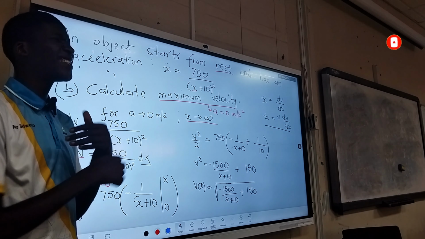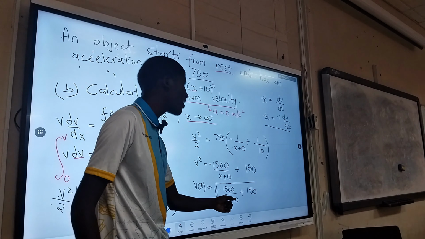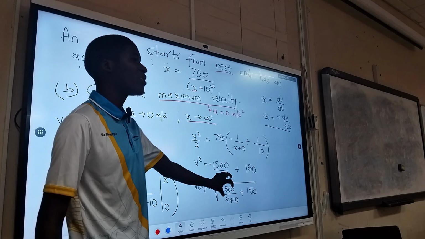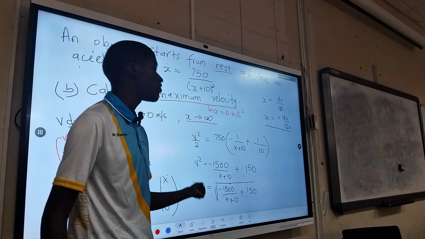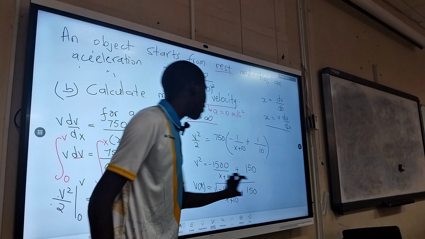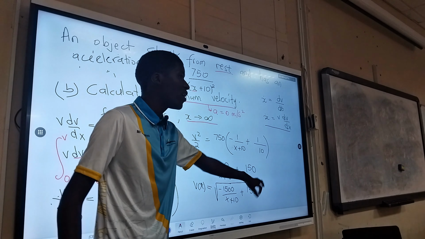And say at x is equal to 20, they said the velocity is 10. So you can try to use the equation to see if the equation is correct. Put in 20 and try to see if you get 10 as the velocity. So now, the equation for what? Equation for velocity.